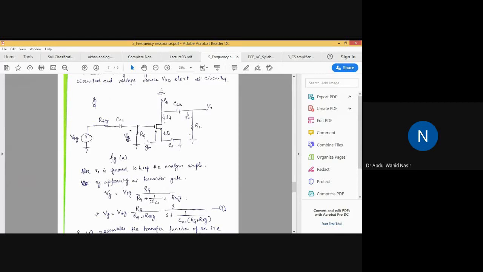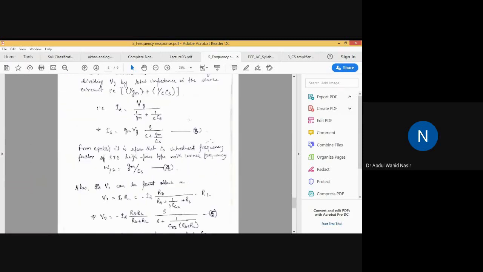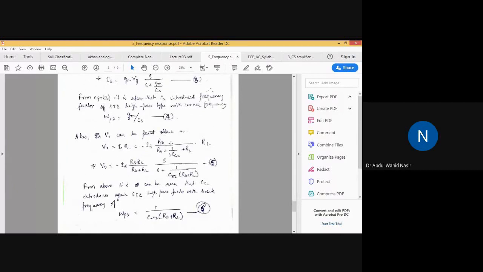So here the ID current is following, you can see, and here some current I0 is there. So I naught actually can be written as minus ID, where ID is following here into RL. So what are the passive components involved in this equation? We should first see what are the different passive components involved in this expression. So RD is there, RL is there, and CC2 is there.